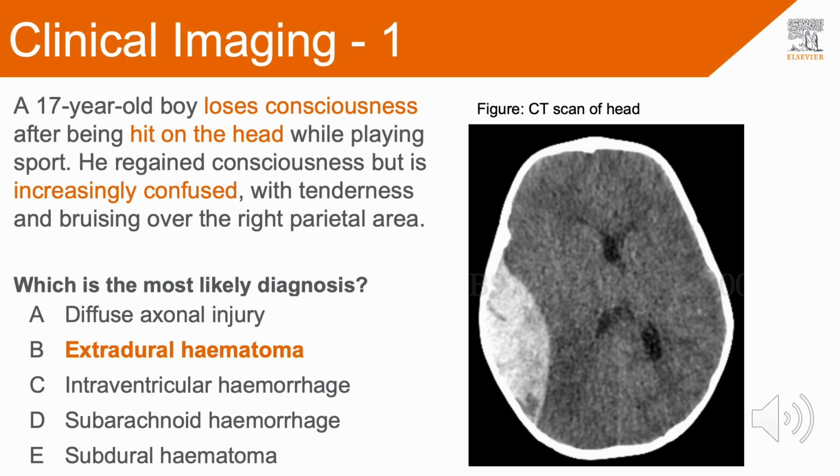And just going back to the question, the key features in the question that help us to get the diagnosis include the loss of consciousness after head trauma while playing sport. He regains consciousness with the lucid interval, but is increasingly confused, and there are features of head injury in the most common area affected of an extradural hematoma. The CT shows a biconvex lentiform hyperdensity over the parietal area with associated mild midline shift. Hence the correct answer is an extradural hematoma.